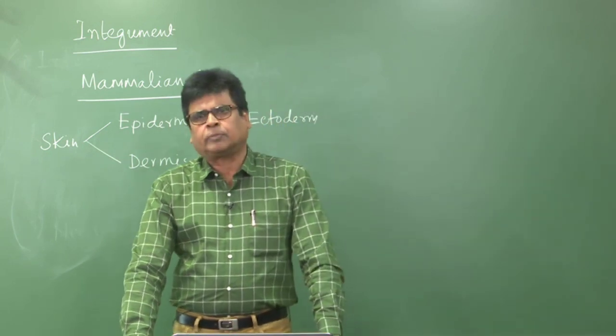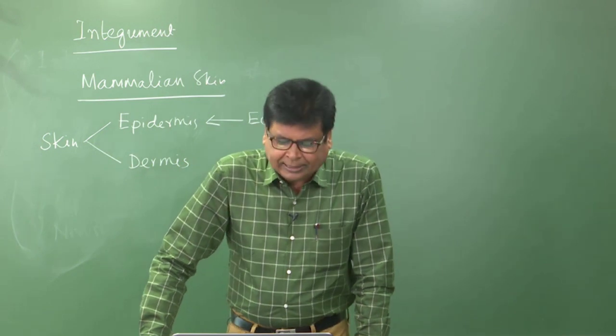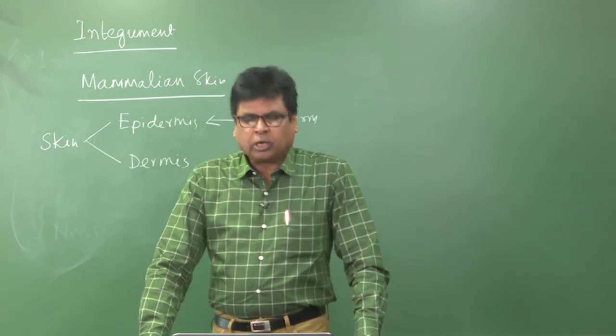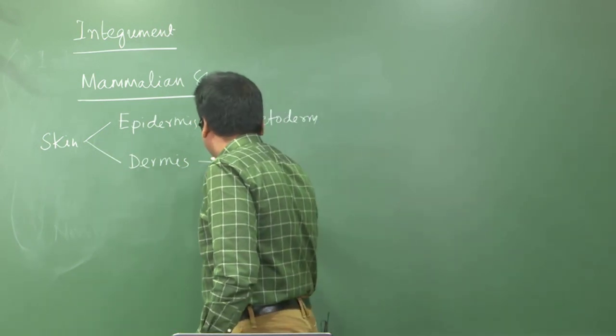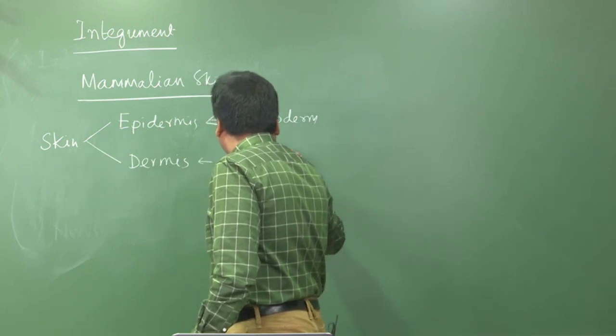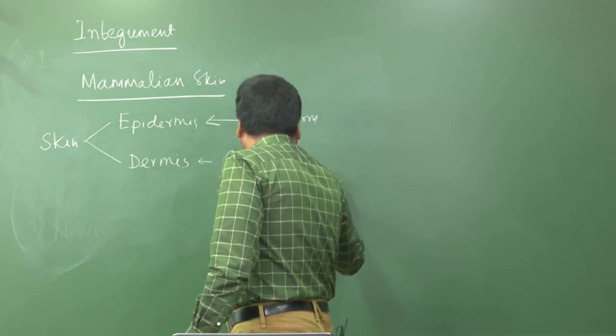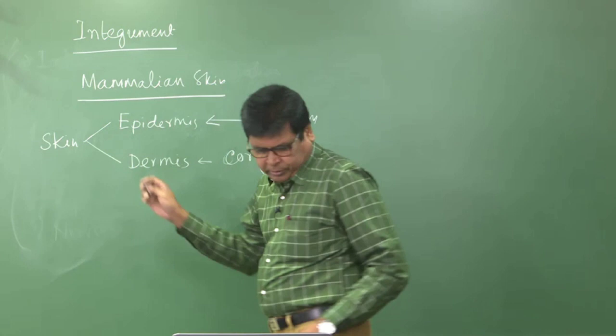The skin consists of 2 layers: the outer epidermis of epithelial cells and the dermis, which is also called corneum, and this comes from the connective tissue. Okay. So I am giving you the detailed concept.